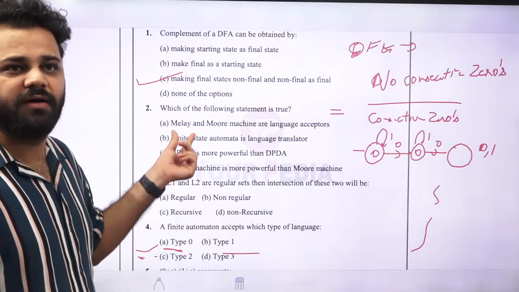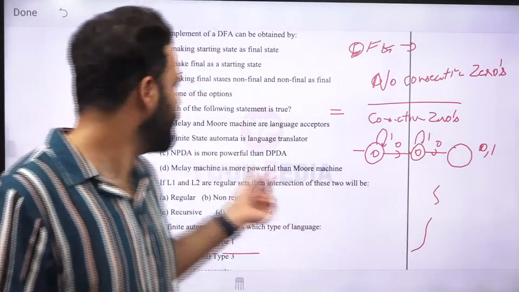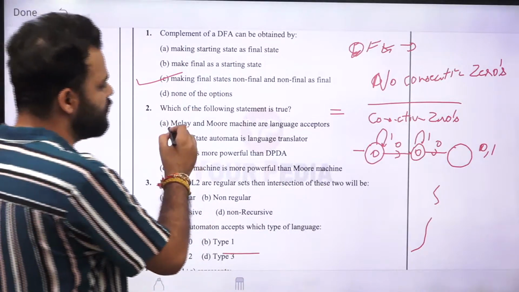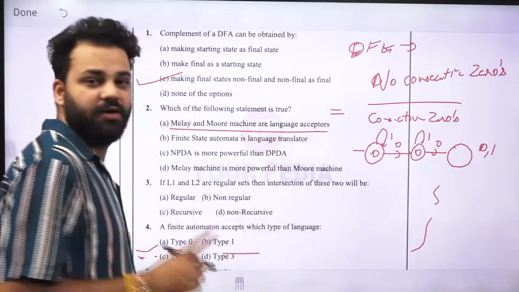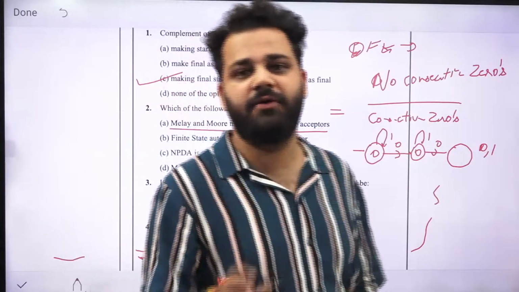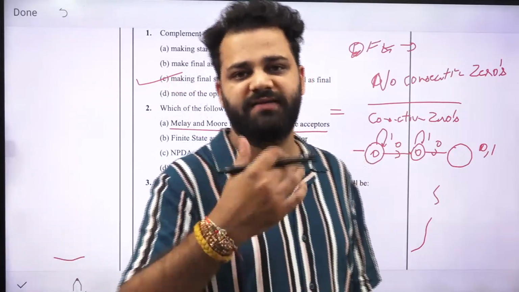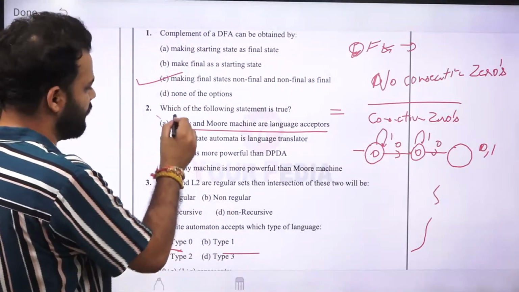Now next, any doubts in this? Okay, no doubt. So next is, which of the following statements are true? First of all, Mealy and Moore machines are language acceptors. No, Mealy and Moore are language translators. You put a string into the Mealy and Moore machine, then you will get a string as an output. So these are not true.